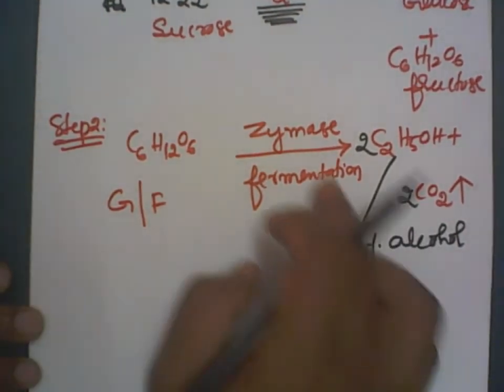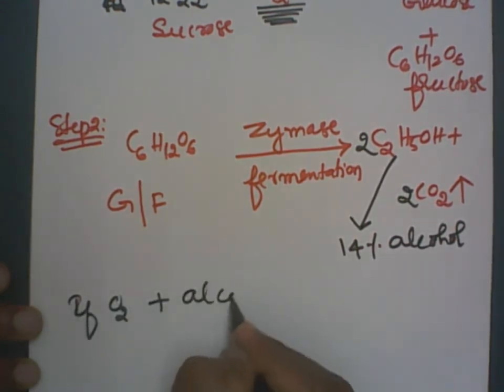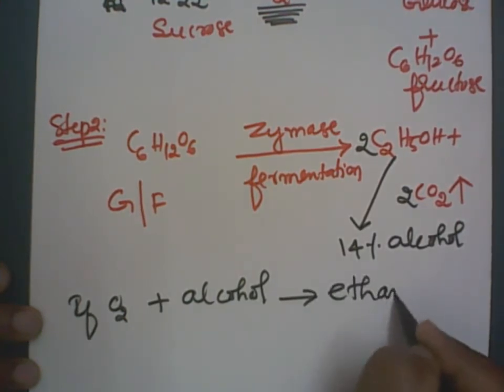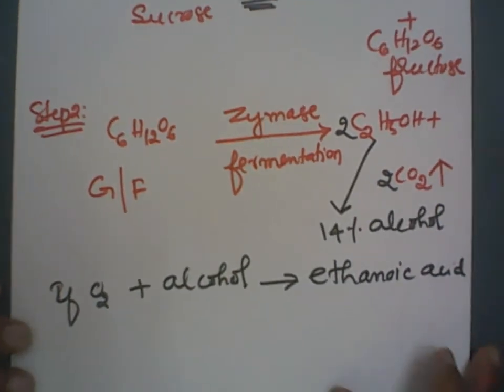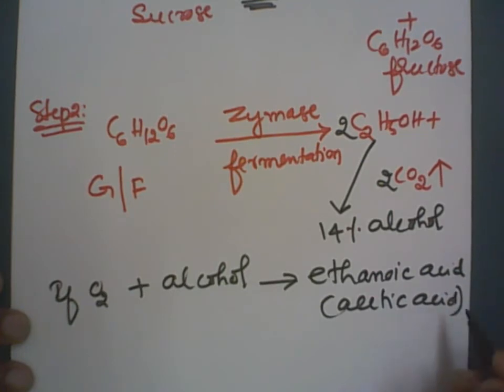Moreover, oxygen should not go into the mixture here. Suppose O2 mixes with the alcohol, then what will happen? The alcohol gets oxidized to give ethanoic acid, that is, acetic acid. Ethanoic acid is nothing but acetic acid. Clear?